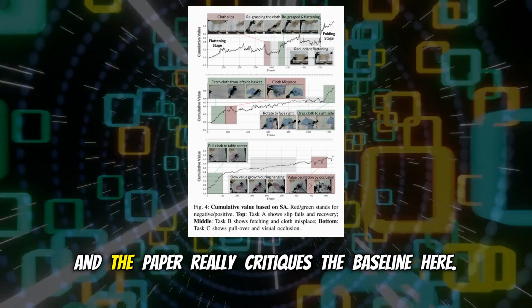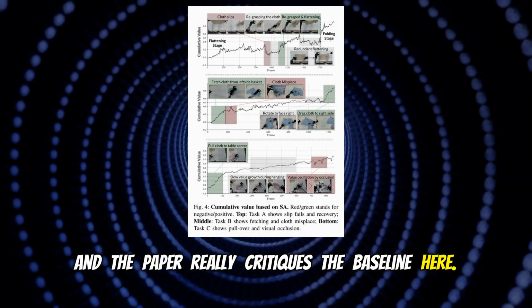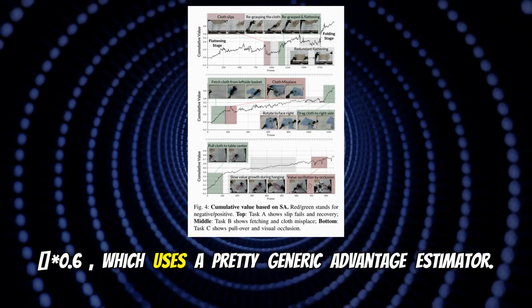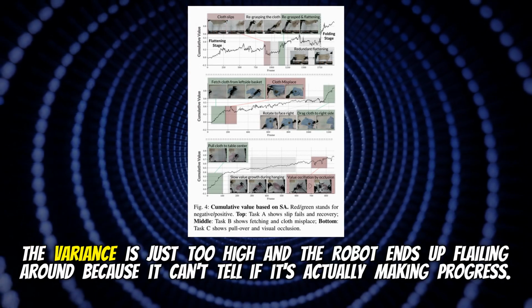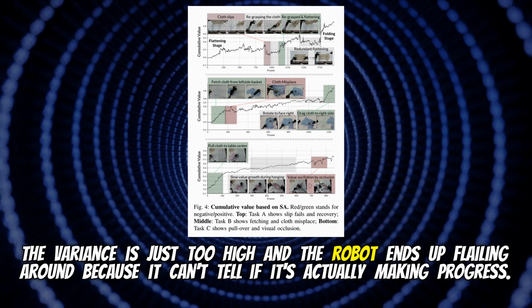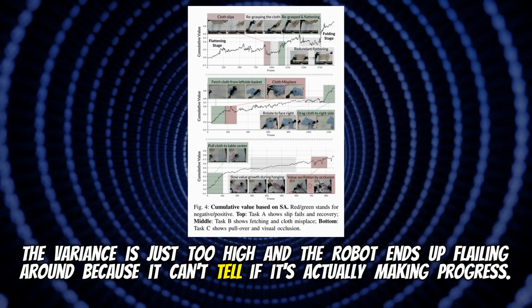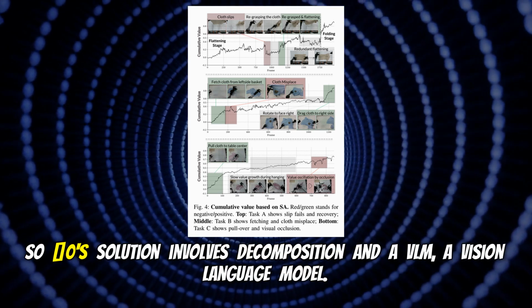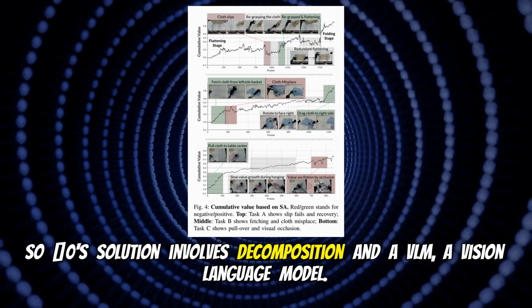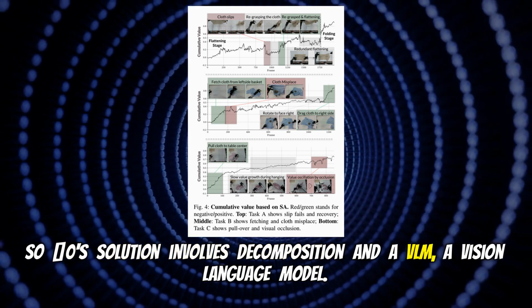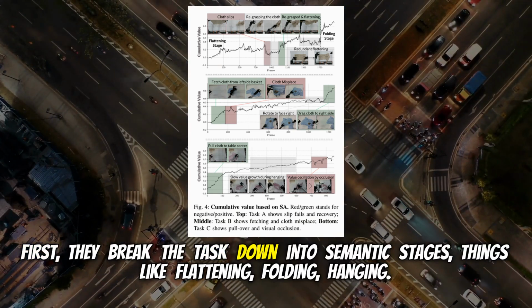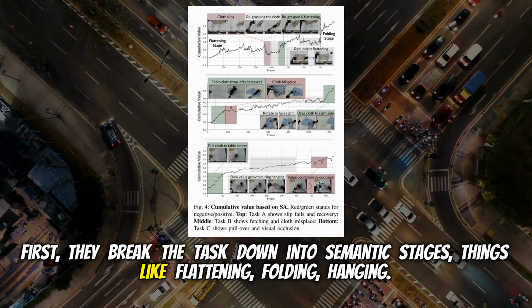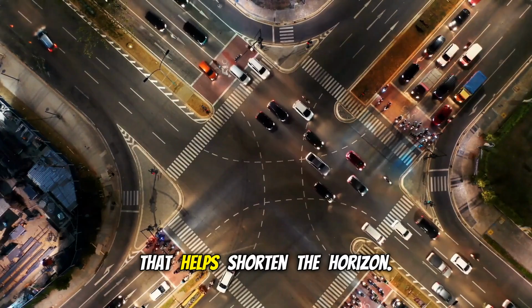It is. And the paper really critiques the baseline here. Ty Baller's 6-stacks, which uses a pretty generic advantage estimator. The variance is just too high, and the robot ends up flailing around because it can't tell if it's actually making progress. So Chi-Zero's solution involves decomposition and a VLM, a vision language model. Yes, a VLM. First, they break the task down into semantic stages, things like flattening, folding, hanging. That helps shorten the horizon.